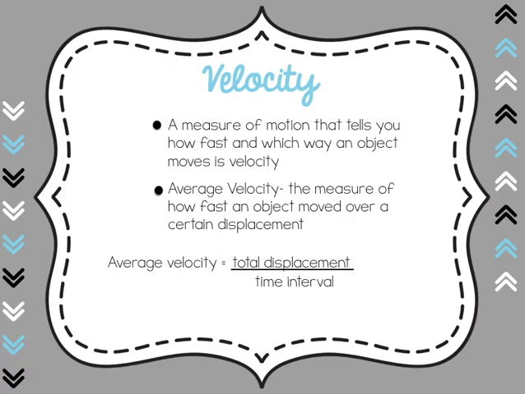Velocity. Velocity is a measure of motion that tells you how fast and which way an object moves. Average velocity is the measure of how fast an object moved over a certain displacement. To calculate it, you have to take the total displacement and divide that by the time interval. Notice that velocity is the total displacement divided by the time interval rather than the total distance, which is speed.